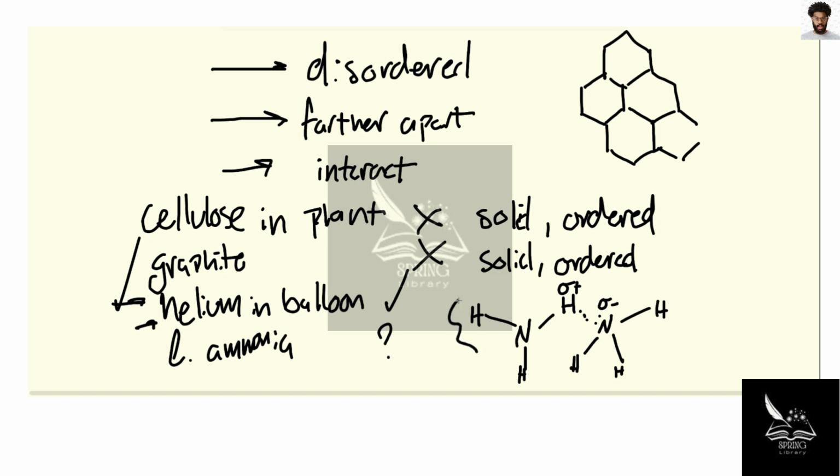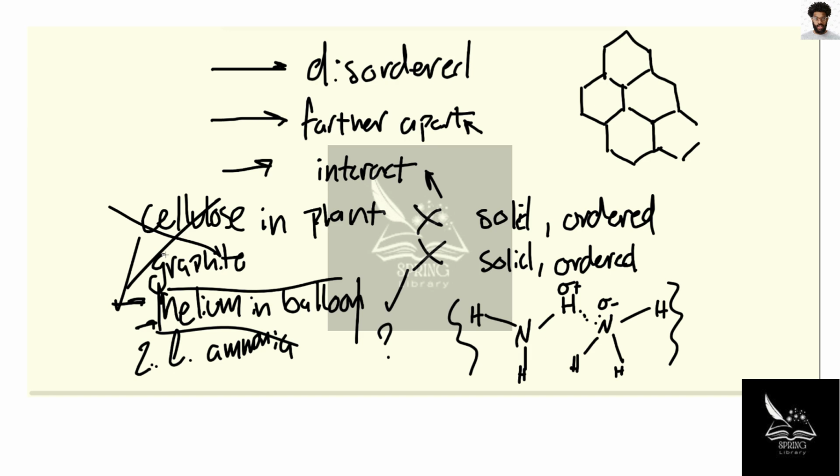And because of this hydrogen bonding and the hydrogen bonding networks that form in liquids capable of hydrogen bonding, these particles aren't that far apart, right? They're in contact with each other much of the time. And they do definitely interact, but I think because of the other two criteria, helium in a balloon is probably the best answer. Second best answer would be liquid ammonia, and then cellulose and graphite are equally bad answers.